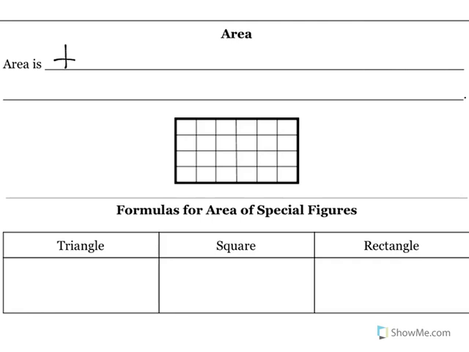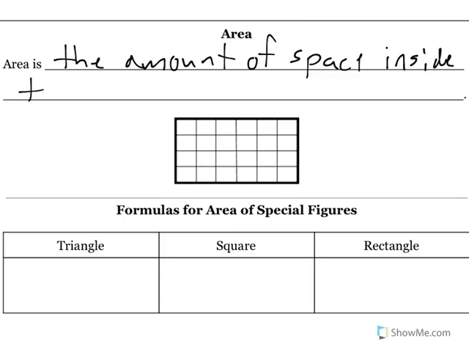Area is the amount of space inside of a figure. The amount of space inside the figure. So if we're looking at area, or perimeter is the distance on the outside, area is the amount of space